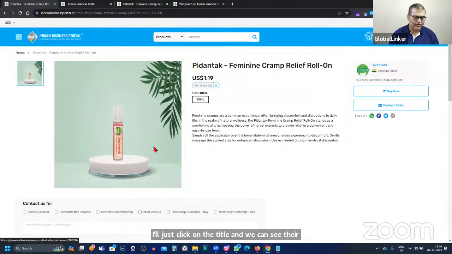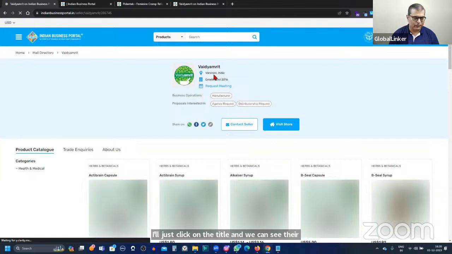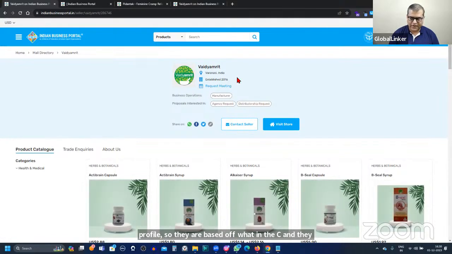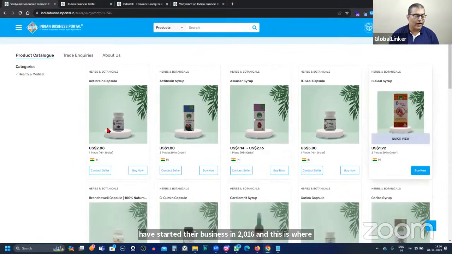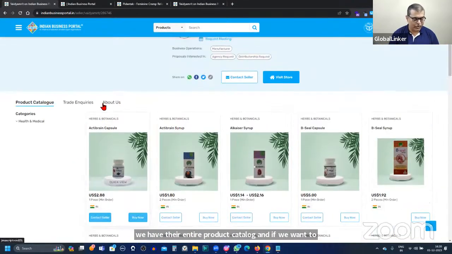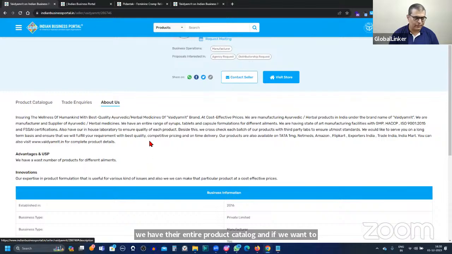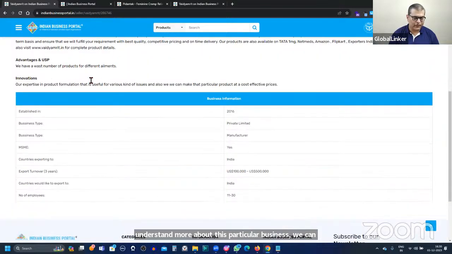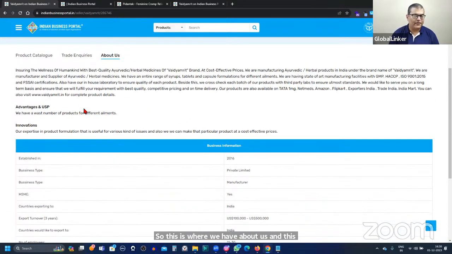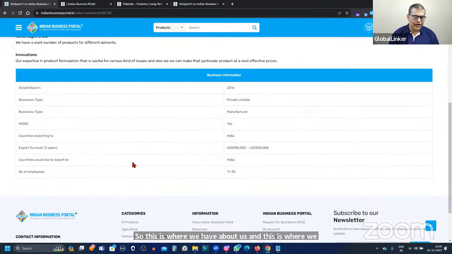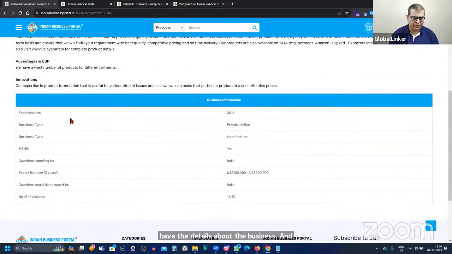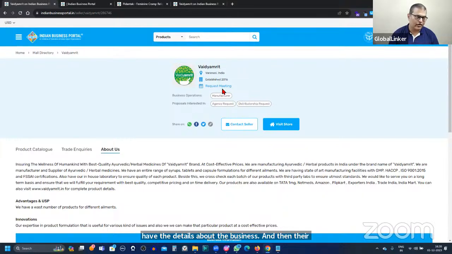They are based out of Varanasi and they started their business in 2016. And this is where we have their entire product catalog. If we want to understand more about this particular business, we can also do that. This is where we have About Us, and the details about the business. They are a manufacturer, and they are interested in agency requests and distributorship. And if you want to add your license certificate, those are also displayed here.